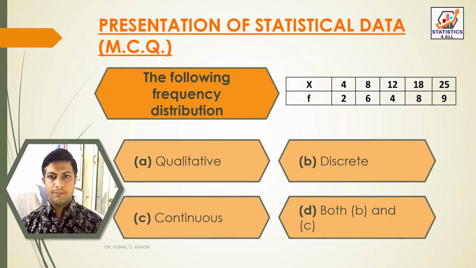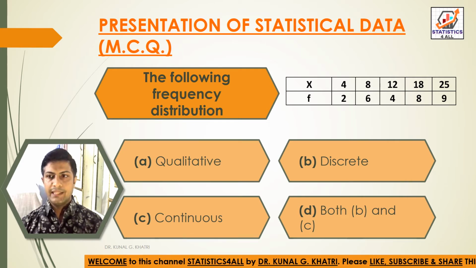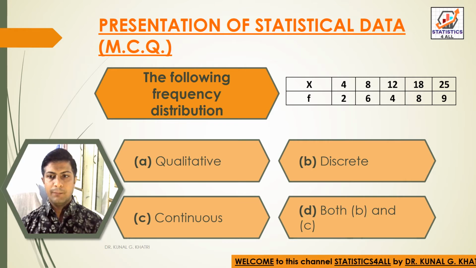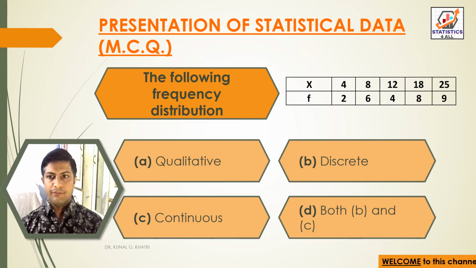Next question. The following frequency distribution, that is in X and Y, X variable 4, 8, 12, 18, 25, and F, that is frequency, 2, 6, 4, 8, 9. So your options are option A, qualitative, option B, discrete, option C, continuous, and option D, both B and C. So here we have answer option B, that is discrete.